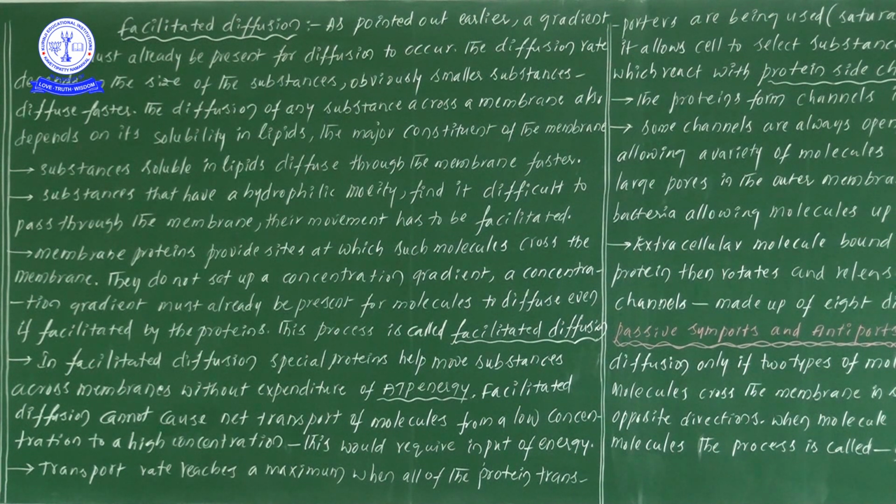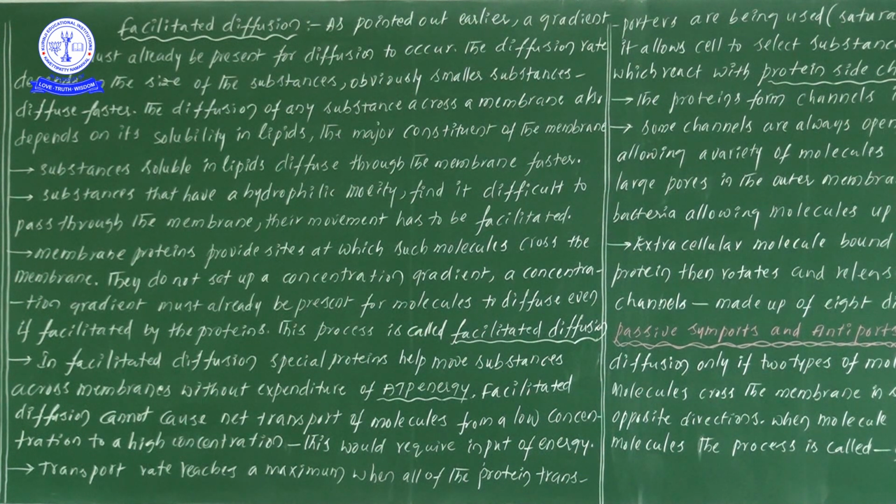Suppose on one side of the membrane we observe more molecules, and on the other side of the membrane we observe fewer molecules. What can we understand from that? Concentration gradient. At that time we use the words concentration gradient.